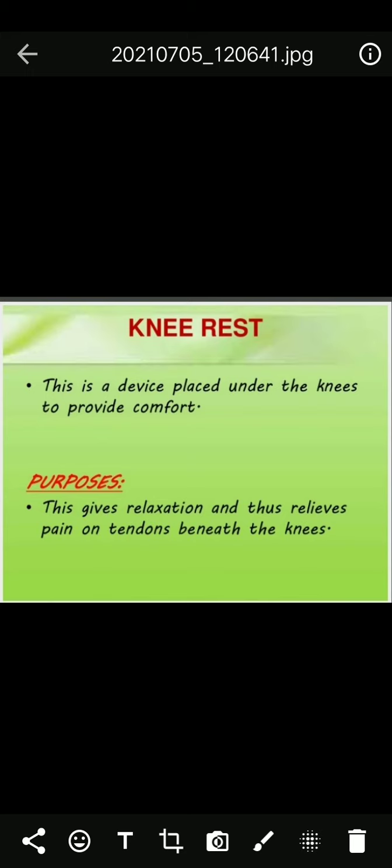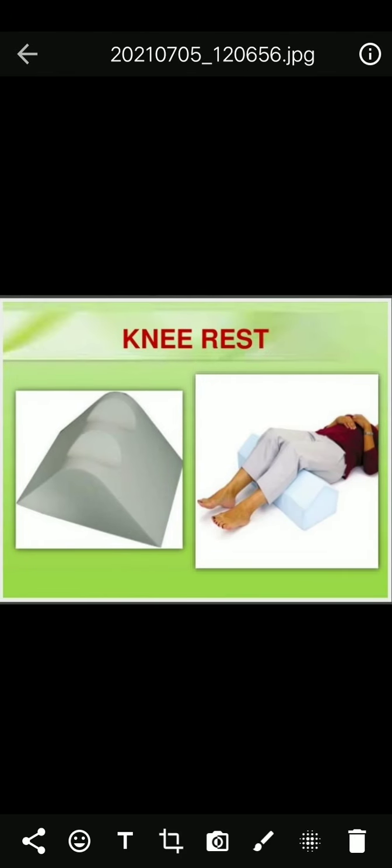And after that, knee rest. This is a device placed under the knees to provide comfort. Main purpose, relaxation, thus relieves pain on tendons beneath the knees. This is knee rest. In tendon or any knee pain, we must keep this knee rest under the legs.